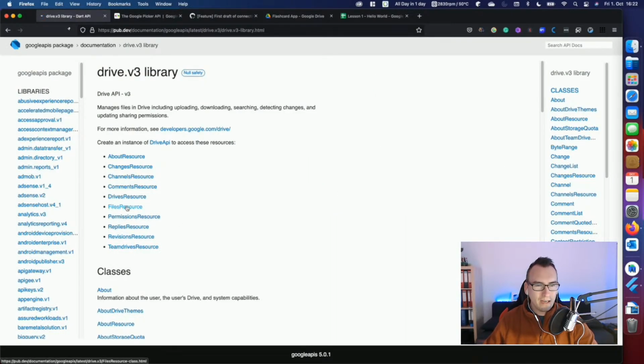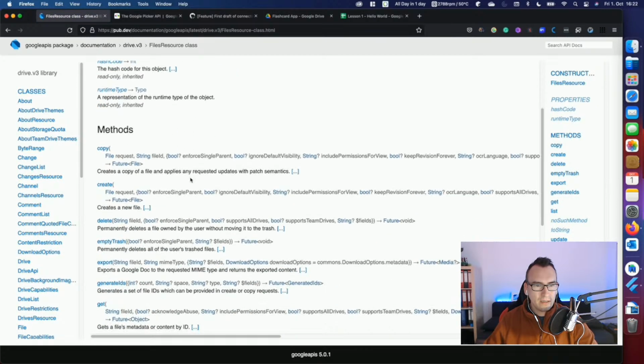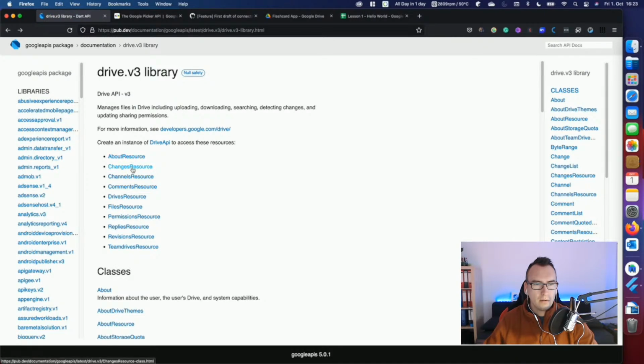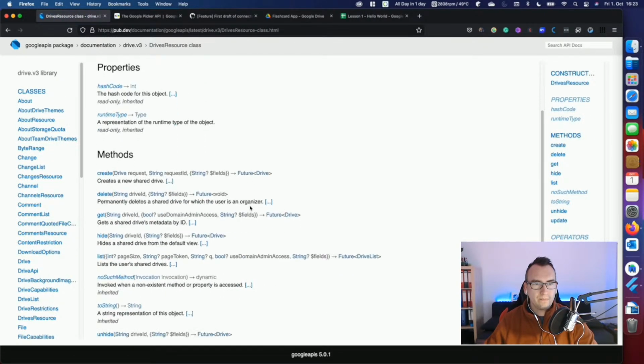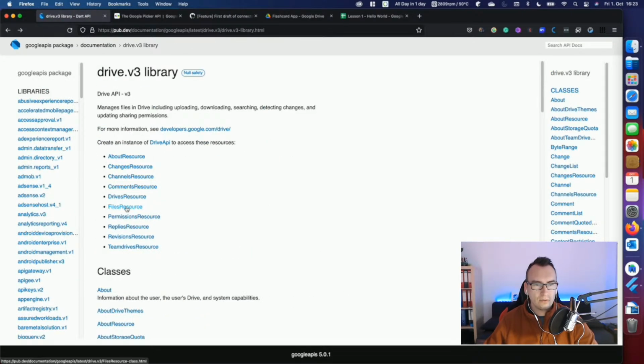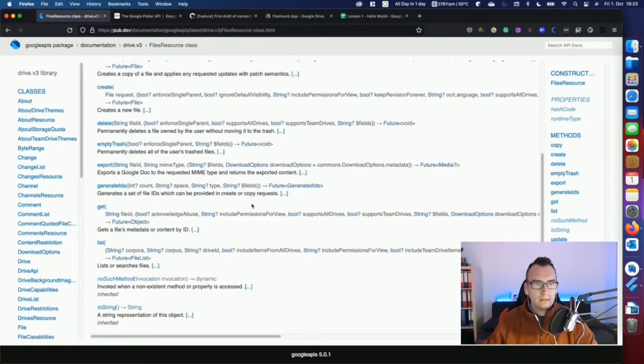So files, resources, do we have something in common? Delete, empty trash, generate ID, okay. Changes, channels, comments, drives. We have to create, delete, creates a new shared drive. Nah, that's too much. Files.